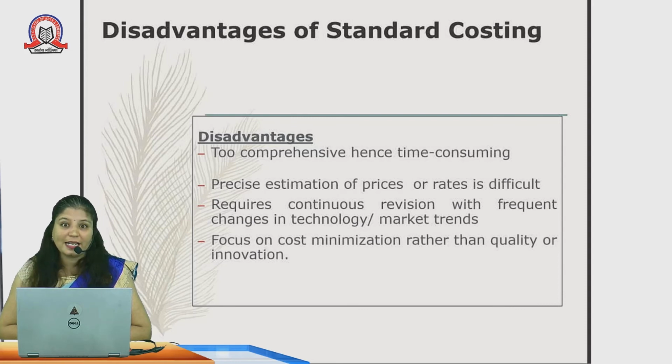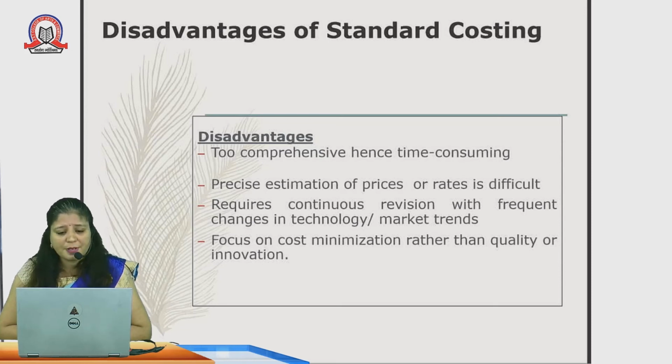Sometimes we assume that it is too high and then we reduce it. That is much more difficult. It is a technical aspect also. It requires continuous revision every day. The production manager has to compare his actual production with the standard production, which is very difficult for him. It is a continuous inspection of the production level.